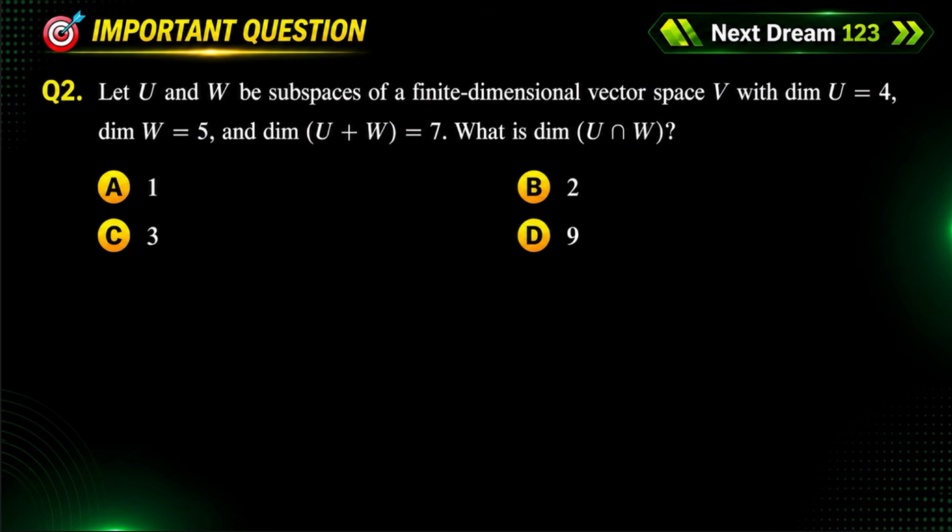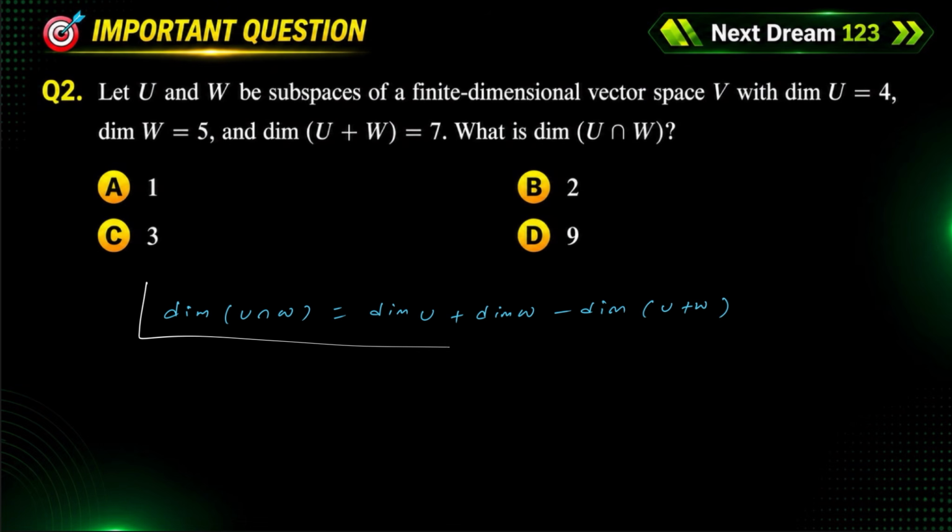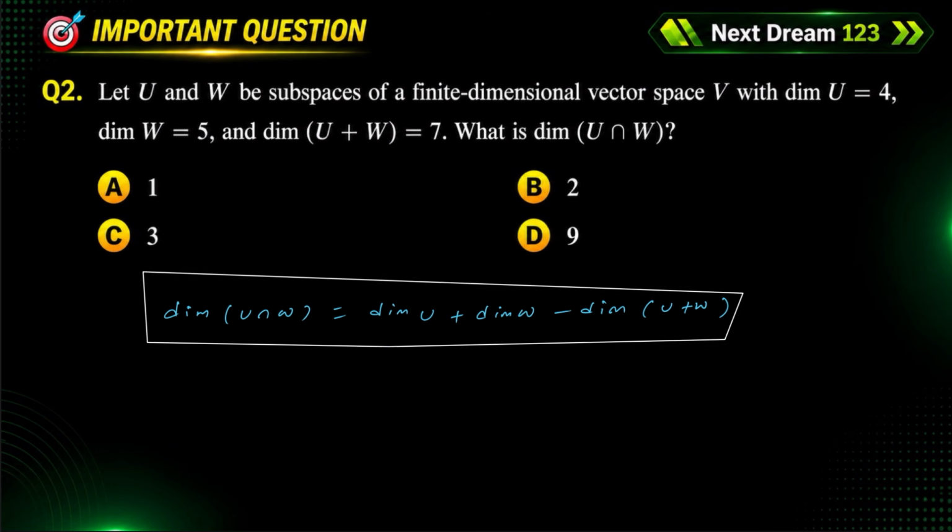See, we have a direct result. The dimension of U intersection W is equal to the dimension of U plus the dimension of W minus the dimension of U plus W. We're going to use this result here.